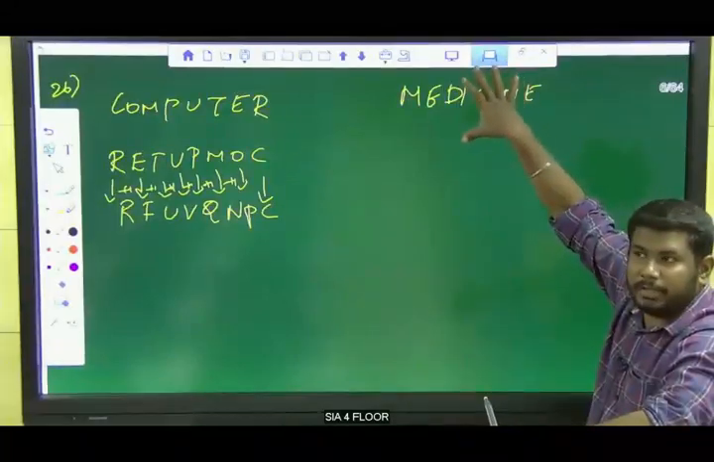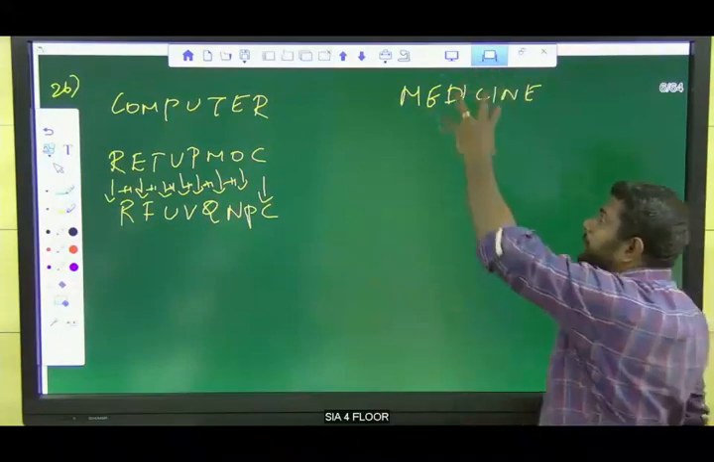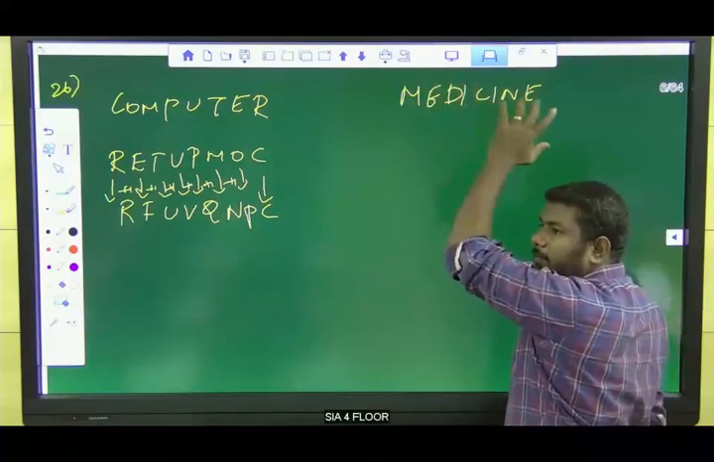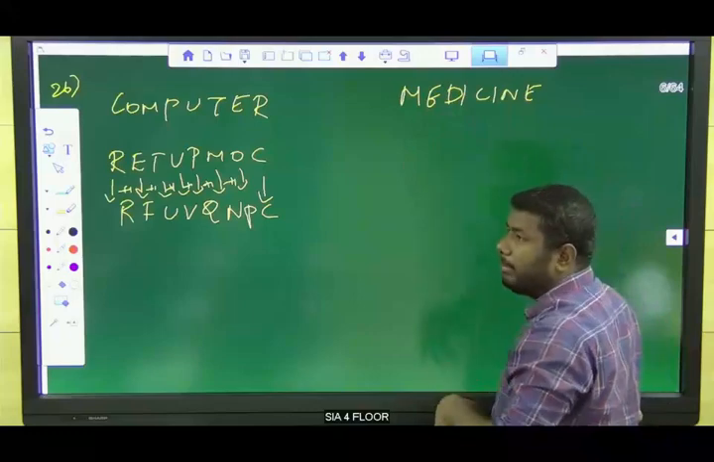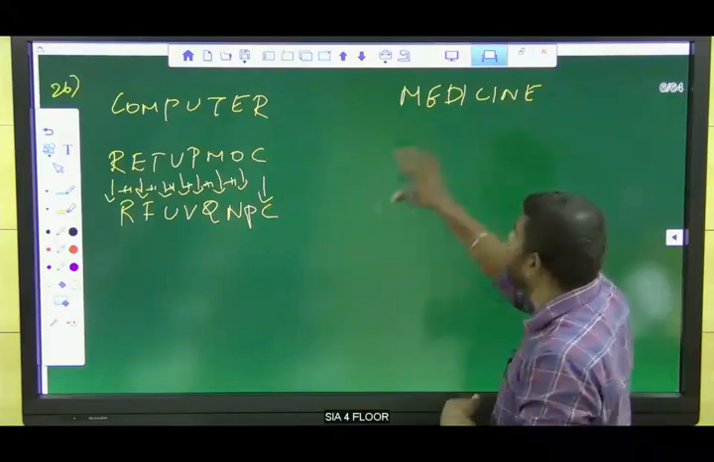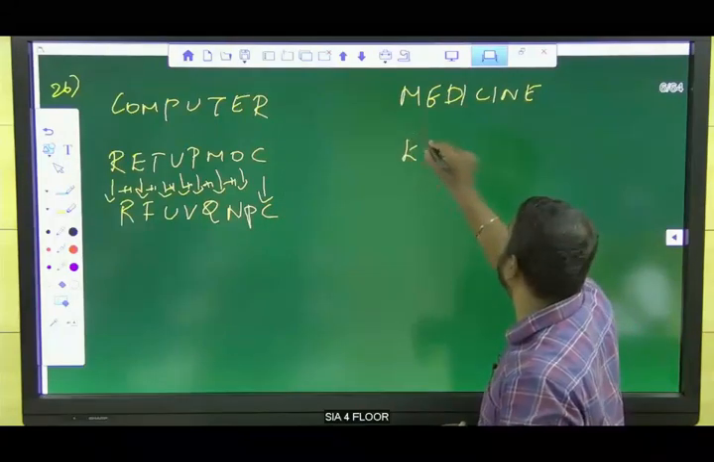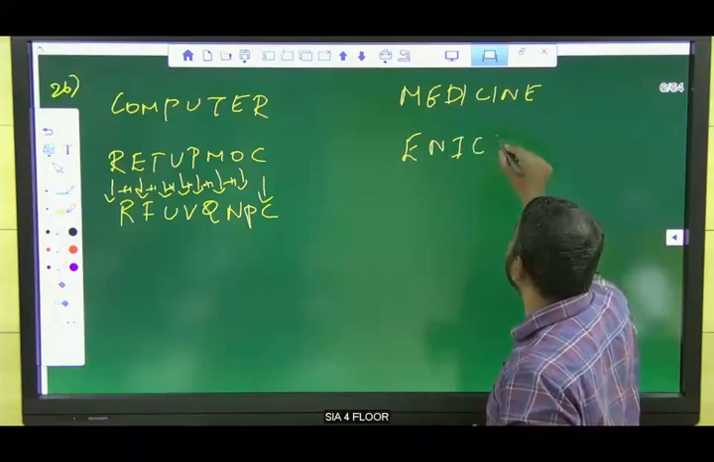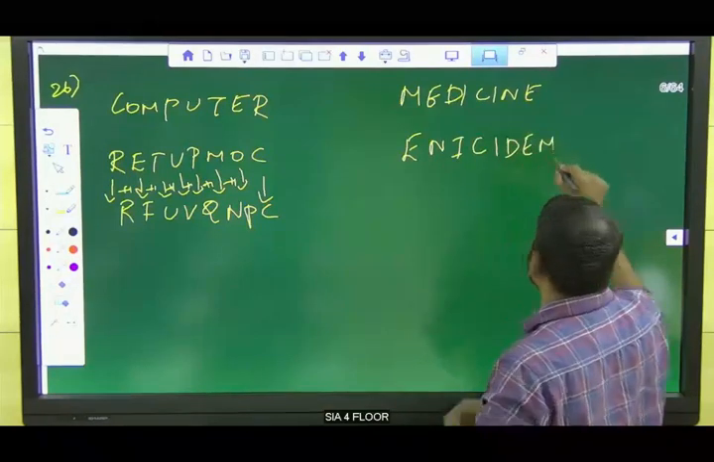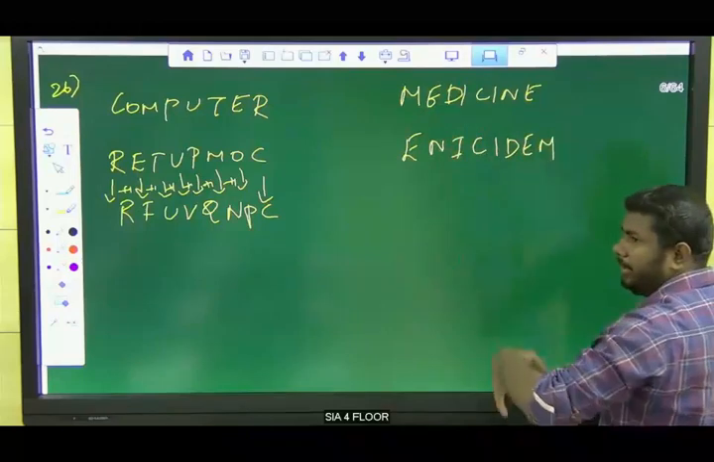Actually, we should not do it like that. Here also, write the given word in reverse order and then make a comparison. Now we know the logic. So write the given word medicine in reverse order: ENICIDEM.